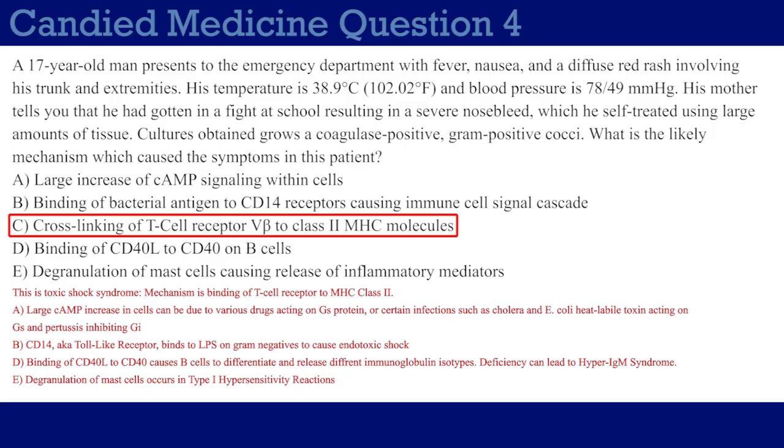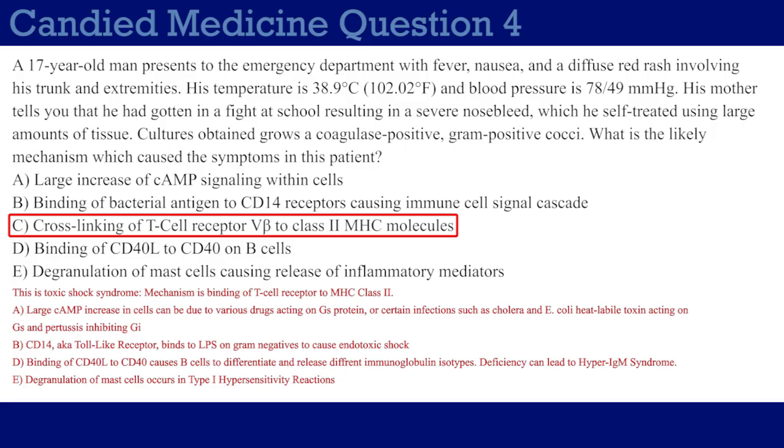Choice D, binding of CD40 ligand to CD40 on B cells. I mean, this is just for activation of B cells, which allows them to differentiate into different types of immunoglobulin. This is more of an answer choice that you'll see in one of those immunodeficiency questions, because this is the mechanism where if CD40 is deficient, you'll get hyper IgM syndrome. I just threw it in here as a distractor. You should have recognized what this is.